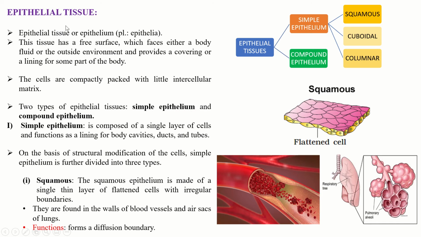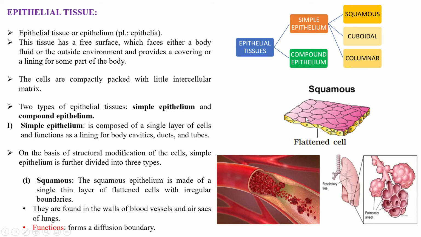Now epithelial tissue is also called the epithelium, and the plural is epithelia. This tissue has a free surface which faces either a body fluid or the outside environment and provides a covering or lining of some part of the body.